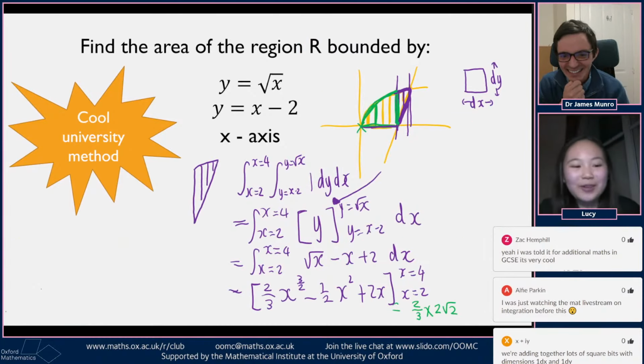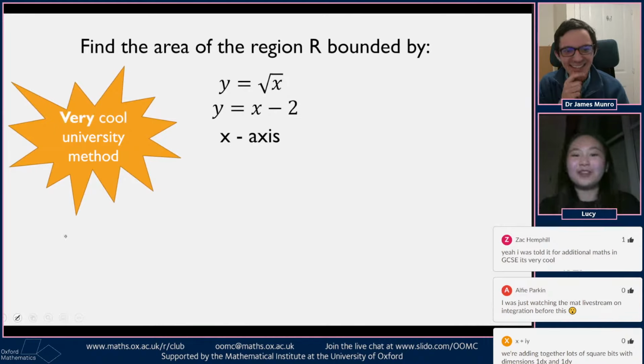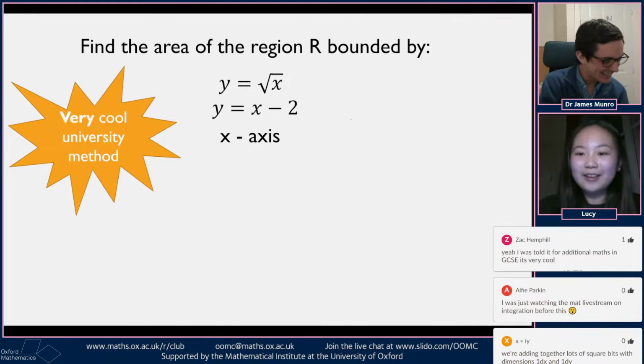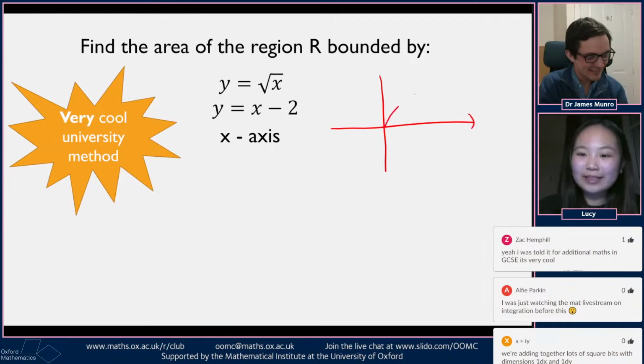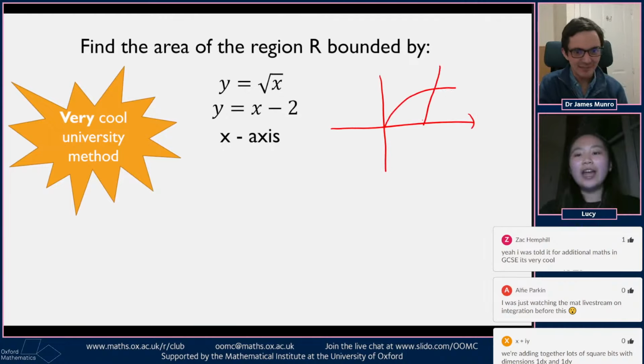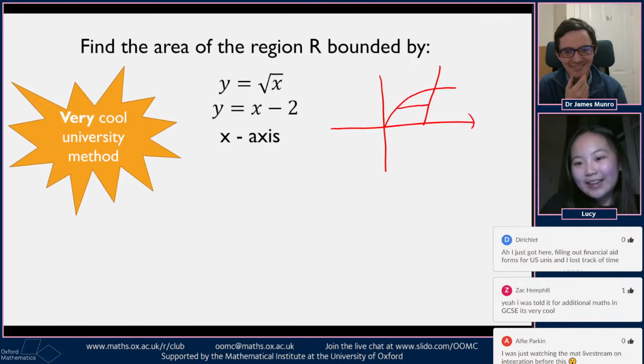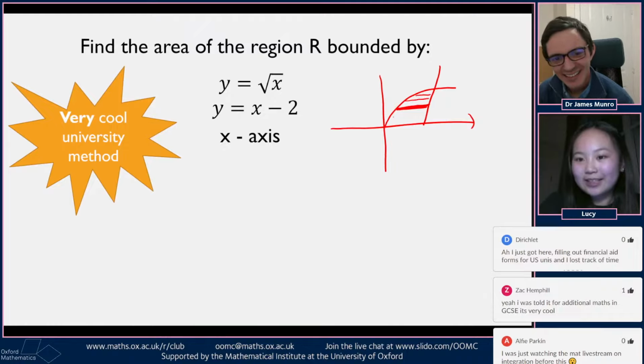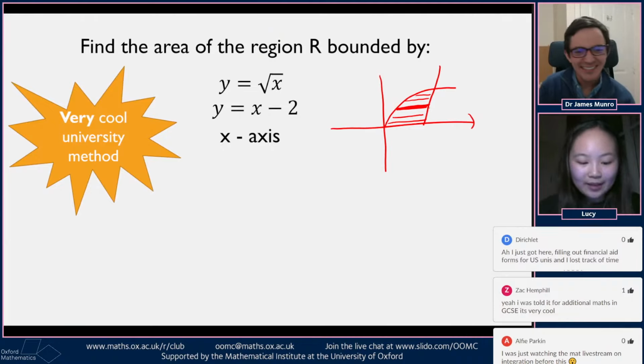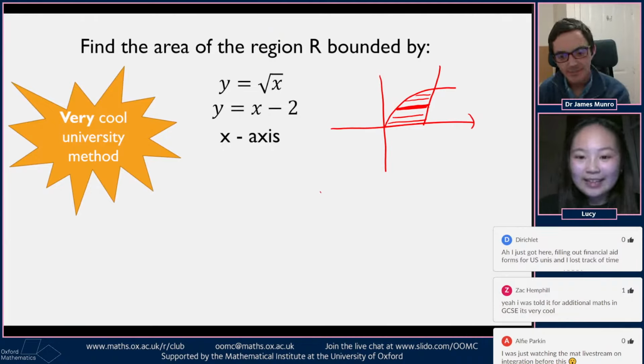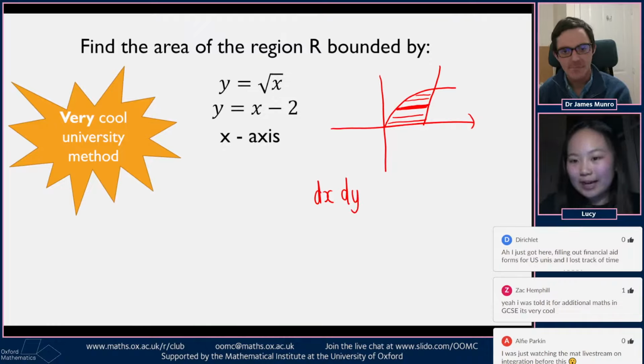Well, I'll now show you the very cool university method, where I feel like you've all memorized this sketch by now. And instead, we'll be taking lines this way. So we'll be dividing it like this, which is what I think I accidentally did last time. But this time we actually want to do it like that. So we're going to be calculating the dx as the inside integral and then the dy as the outside, because we're now dividing it horizontally.